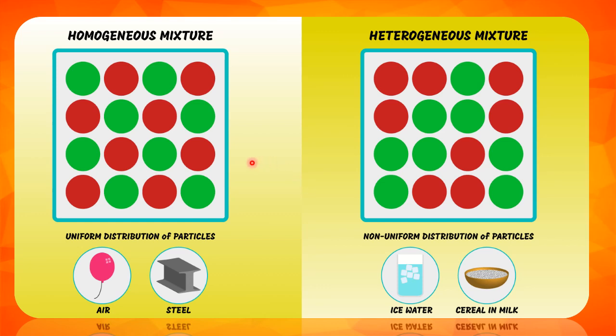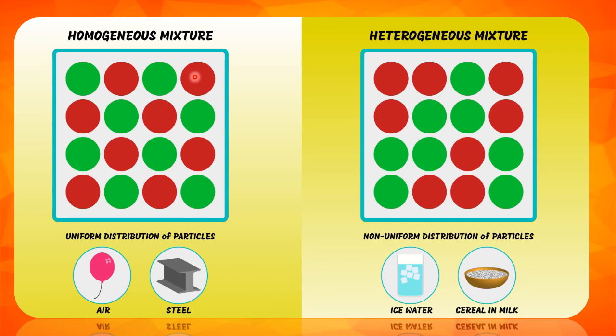A mixture is formed by mixing substances together. Mixtures are either homogeneous or heterogeneous. Now, homogeneous mixtures are those that are well mixed and their constituents are distributed uniformly. We are not able to see the particles with our naked eye in a homogeneous mixture. They appear the same throughout. Solutions are homogeneous mixtures. A few more examples of homogeneous mixtures are air and steel. Air is uniformly distributed, and in steel, metals are uniformly distributed to form the steel.